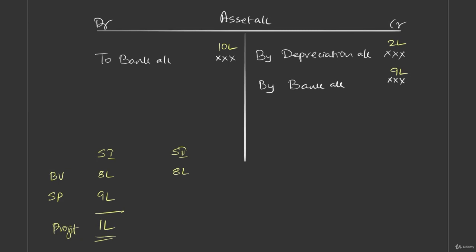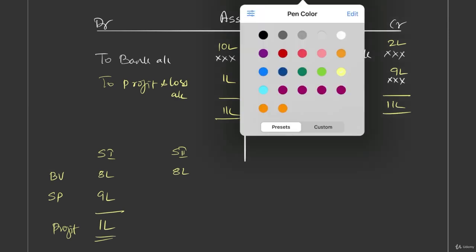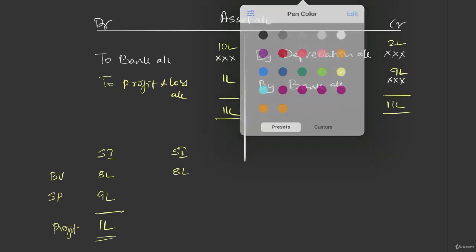And in turn asset should be debited, right? So we say asset account debit to profit and loss account. How much? 1 lakh. So in this way you can ensure 11 lakh both sides. This is one way of approaching this. We'll also have another option.